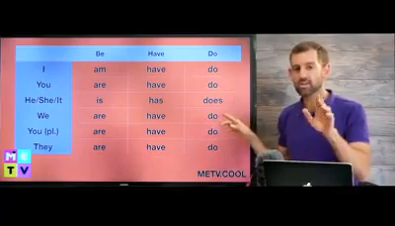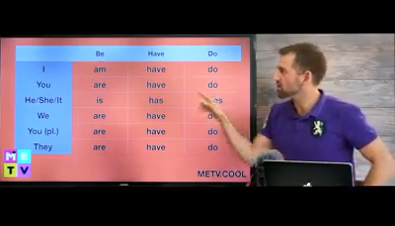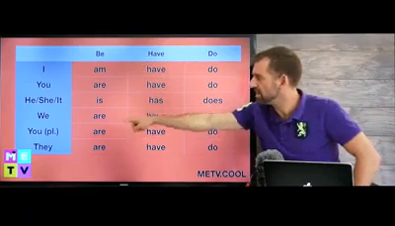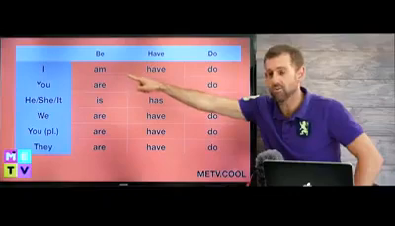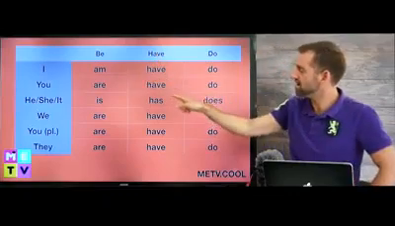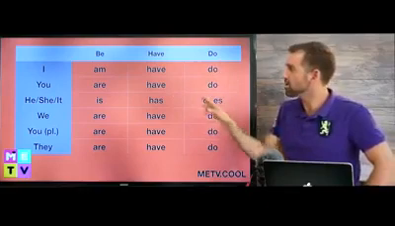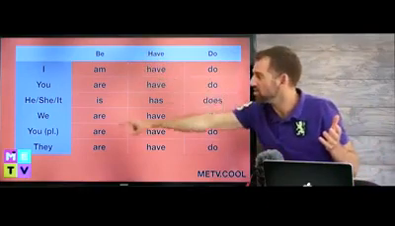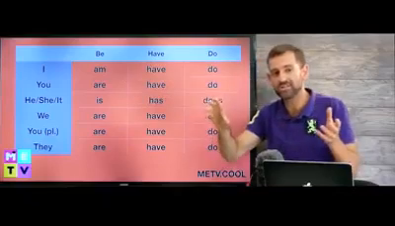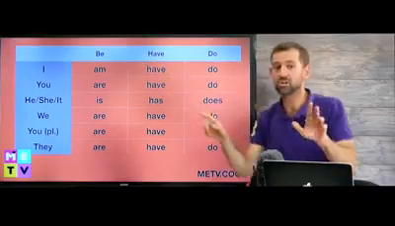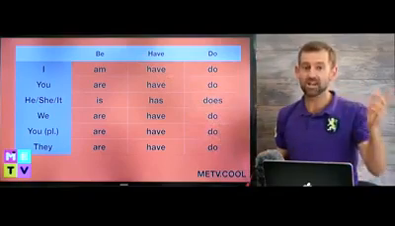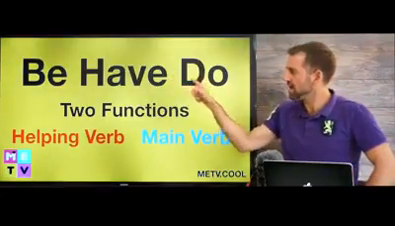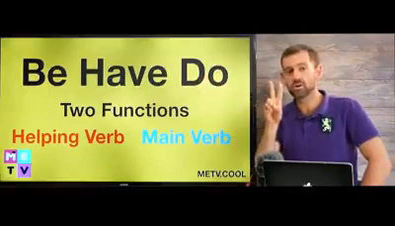I just wanted to point out one thing. Look at the verb be. Do you see be anywhere here? No. Look at have. Have, do. But when we come to the verb be, it's not there. But all these are conjugations of the verb be, and that's going to be really important to understand moving forward, okay? So each of these verbs, be, have, and do, have two functions.